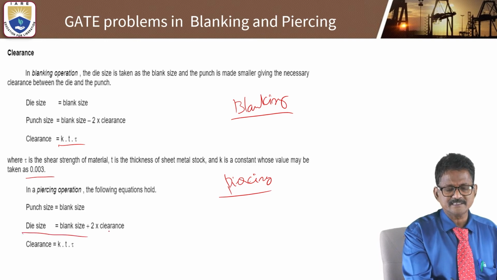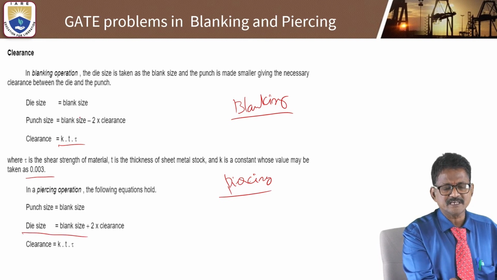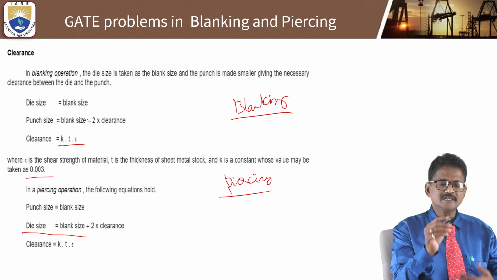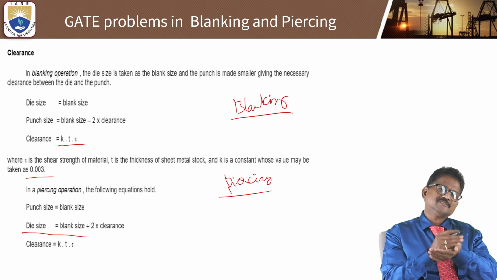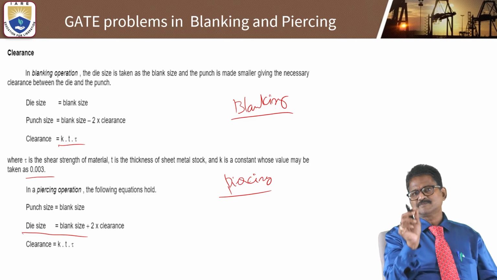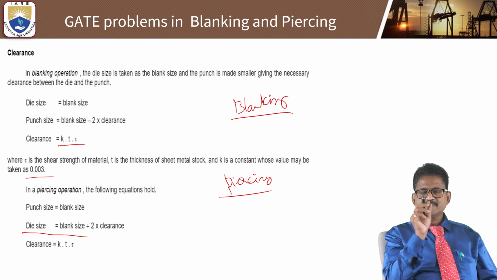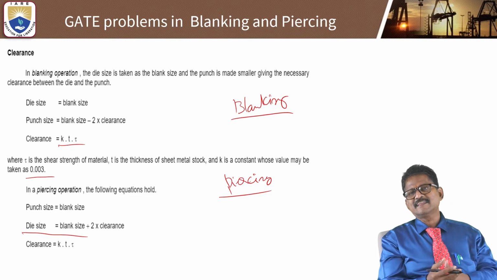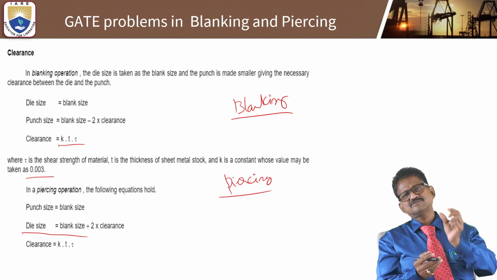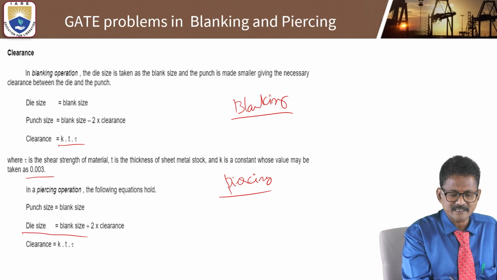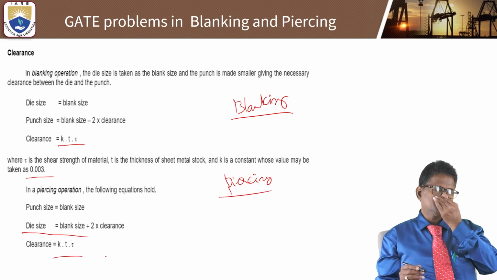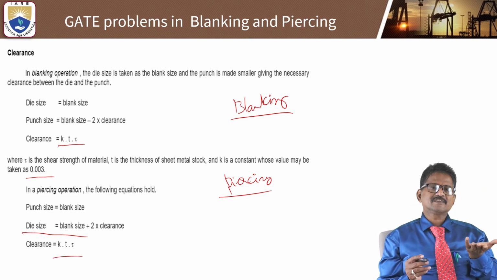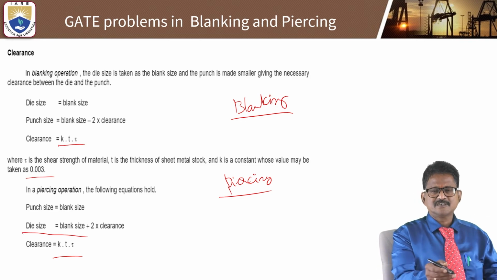In the blanking operation, we determine the punch size by deducting 2 times the clearance. In the piercing operation, the die size will be blank size plus 2 times the clearance. That clearance can be determined with a simple formula: some constant factor times thickness times shear strength.